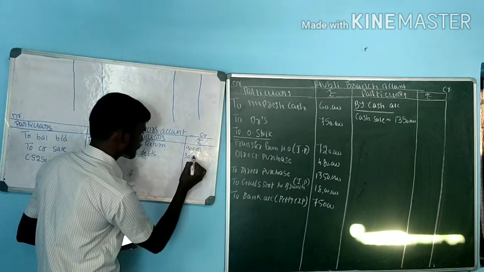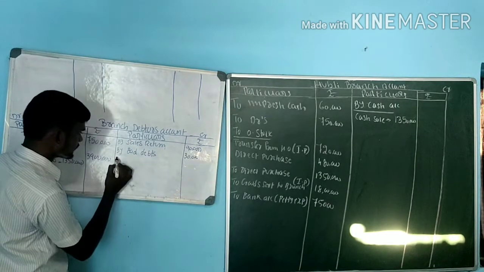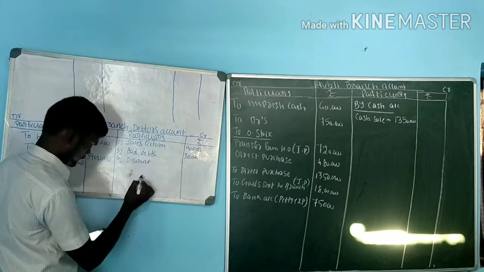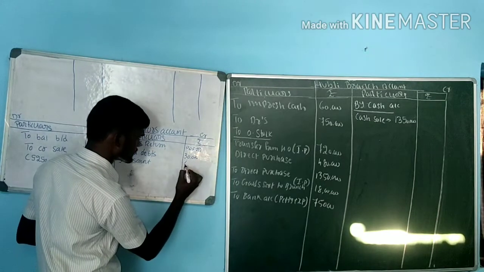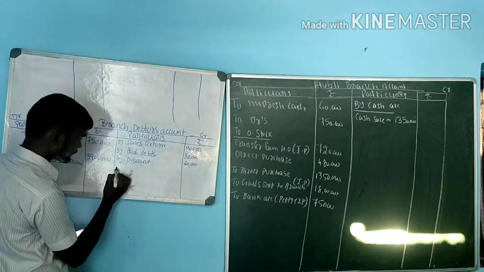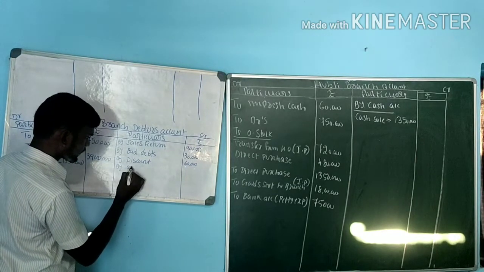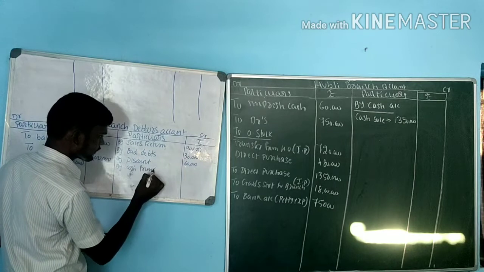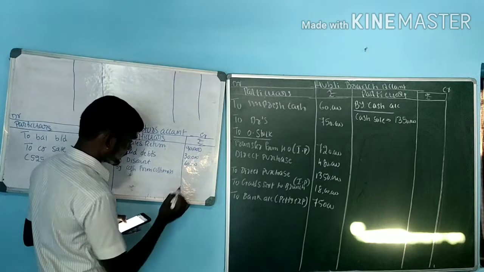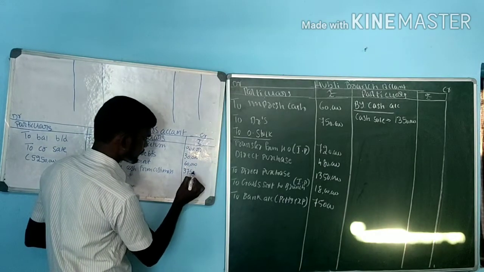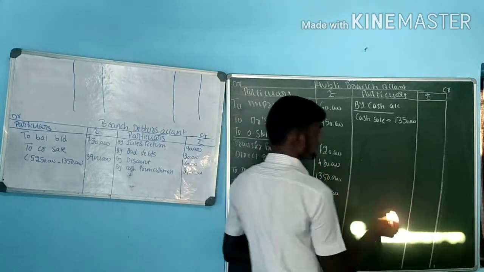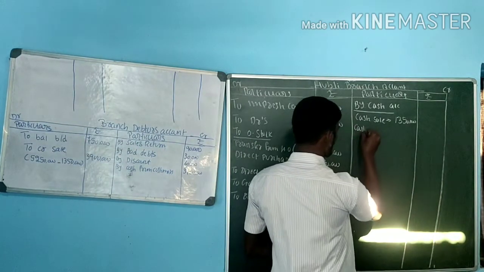$30,000, then discount, $60,000. Then cash received from customers, note here, cash from customers, what is the value? That is 37,50,000. Same amount we have to record under credit because it's kind of income from the debtors,